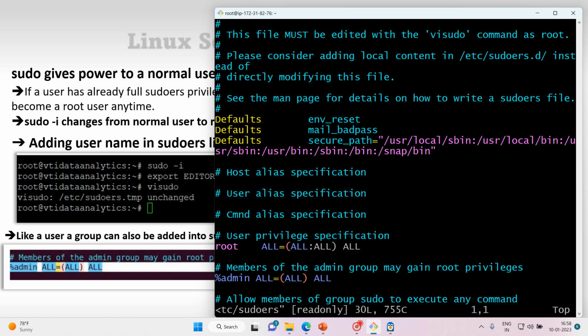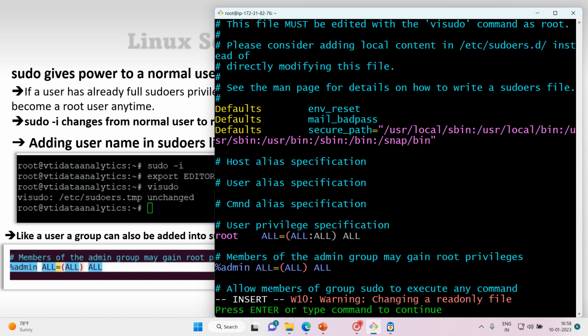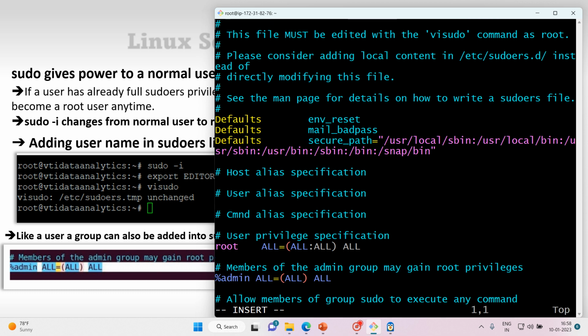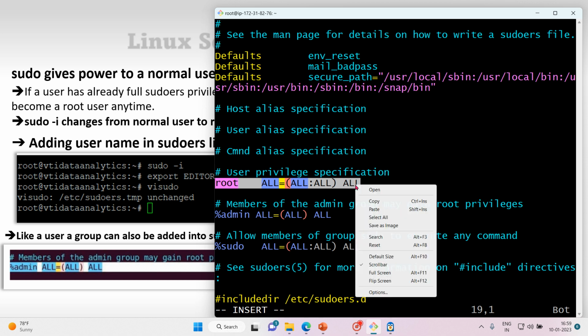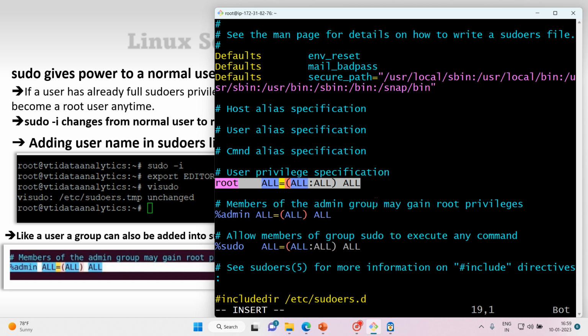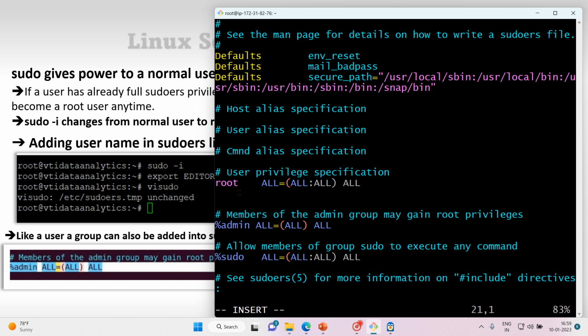So this is the place where I want to add the sudoer's name. Let me copy this exactly and only change the name later. Copy, and then paste it here.